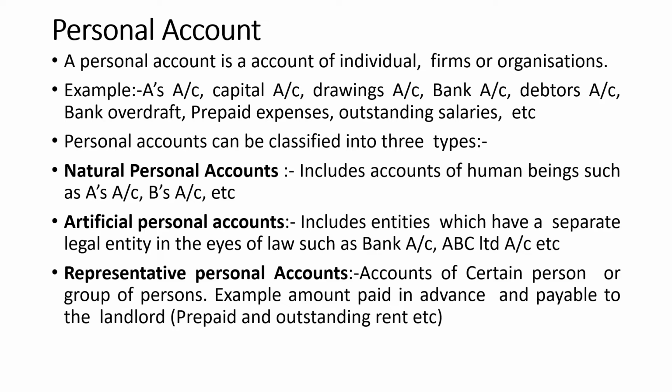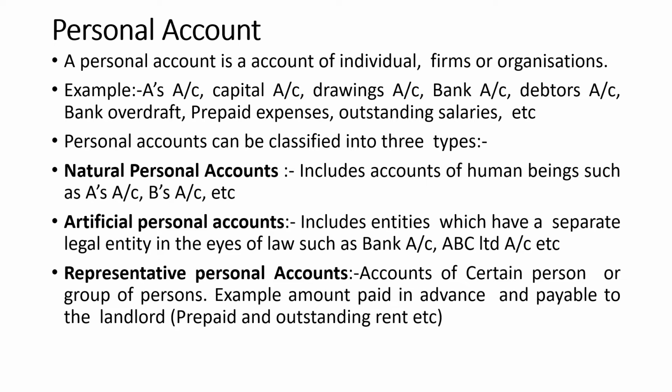First category is natural personal accounts. It includes accounts of human beings such as A's account, B's account, etc. So we have to consider the person's account such as A's account, B's account or any other person's account.